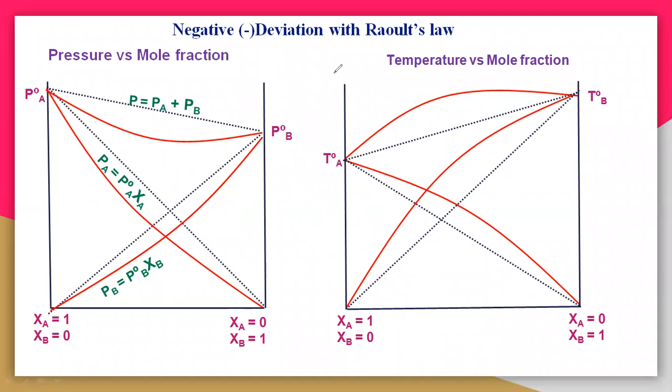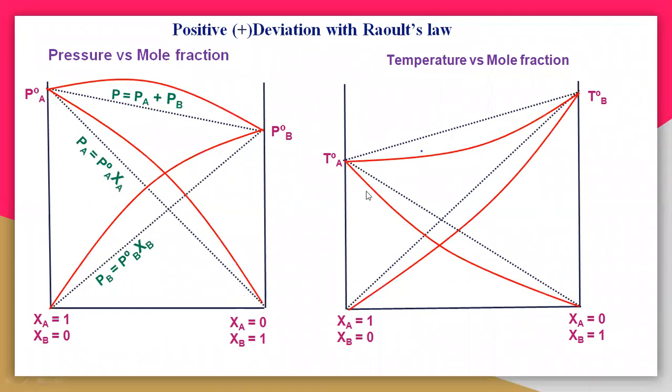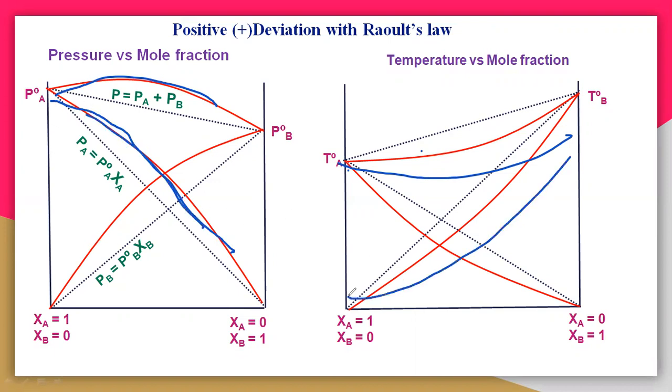One is the temperature versus mole fraction, another is pressure versus mole fraction. You can see the positive deviation also. This is the positive deviation curve. It is upward like this, but inversely, the other is a negative deviation. So the curve which is downward compared with the ideal solution, and here also this is upward, and here also downward.